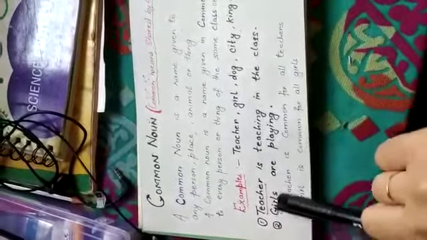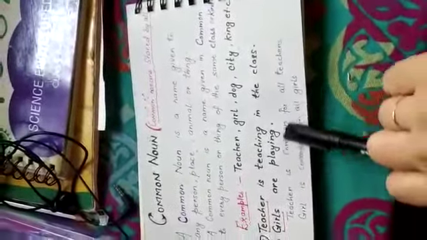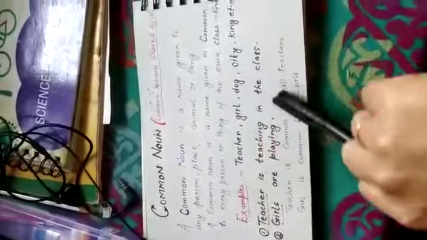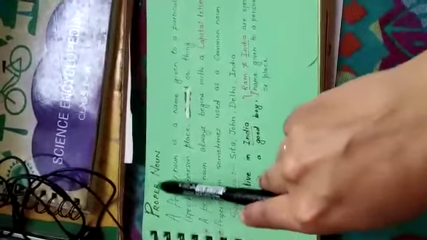Now let's come to the third chapter, which is kinds of noun. I have given you a little bit of introduction about this also. So this is our chapter 3, kinds of noun. Basically there are 5 kinds of noun, but in grade 3 you have to focus on 3 kinds of noun. So I will deal with only 3 kinds of noun, but for your knowledge I am giving you all 5 kinds of noun. First is common noun, proper noun, collective noun, abstract noun, and material noun.